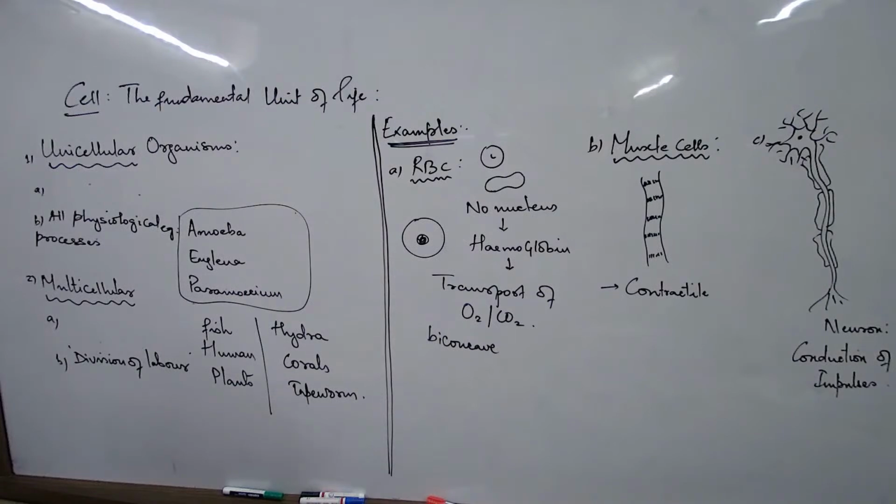Yes, I have a doubt. Do multicellular organisms like Hydra really have different organs? They have organs, but which are not very developed. These are well-developed tissues basically, not complex organs.